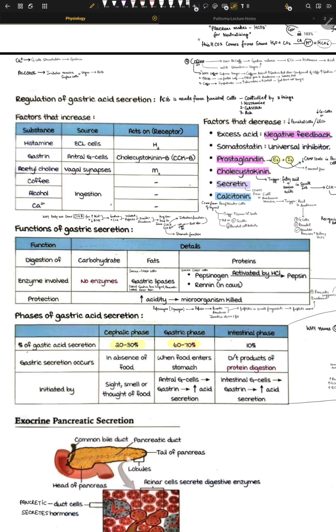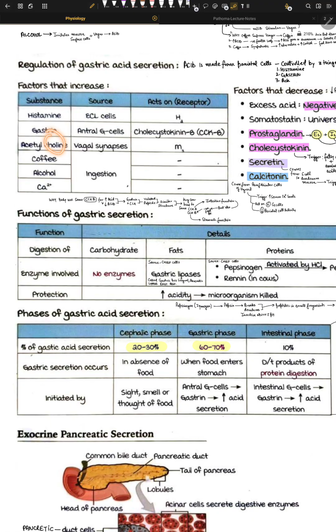So histamine comes from ECL cells. We understand gastrin comes from G cells, we know this already. Histamine acts on the H2 receptor, right? Gastrin acts on cholecystokinin B, CCKB, which is present on the parietal cells. Now note that CCKB receptors can be present differently on a lot of organs. So that's one concept to understand. And acetylcholine works via M3. We know that the muscarinic family stays under parasympathetic fibers, right? So we understand this.